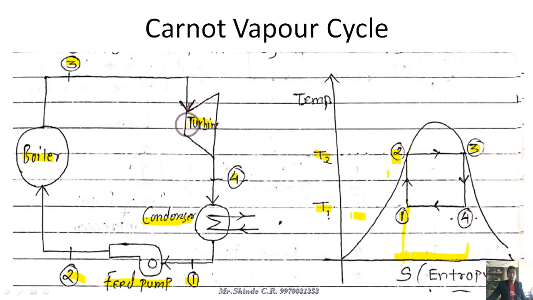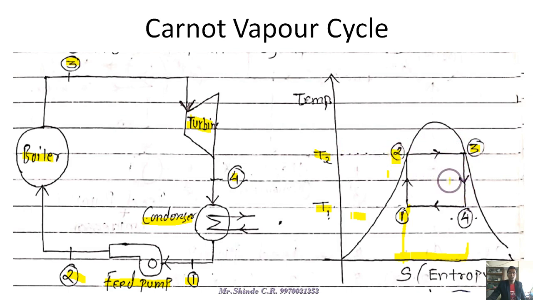So during the 3 to 4 process, what exactly happens? The turbine is there, so high pressure steam is available, and whenever the steam does work in the steam turbine, it loses its pressure, so the pressure is obviously decreasing. Since pressure is directly proportional to temperature, it is shown that from 3 to 4 the temperature keeps decreasing.